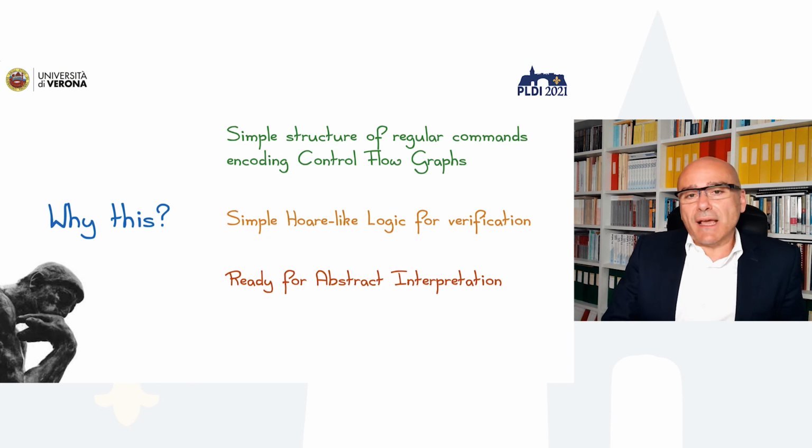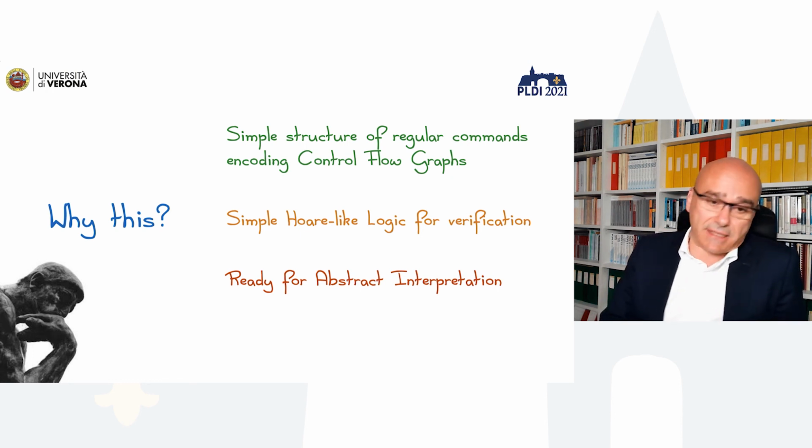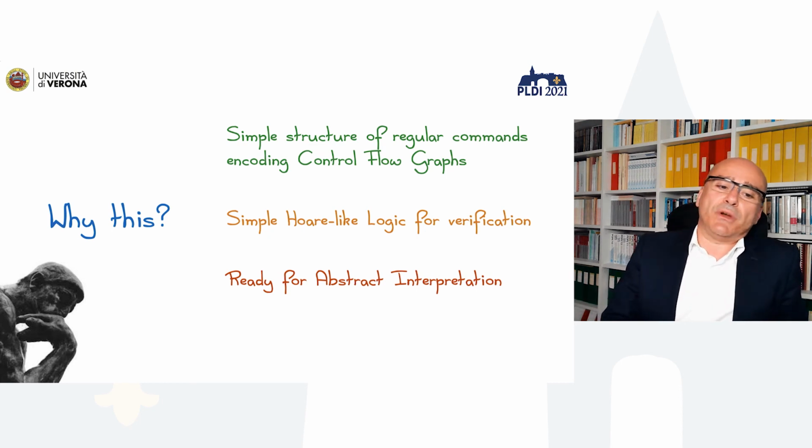We just need to fix the semantics of the basic core expressions, in particular those that involve quantum computations. The third point is that this semantics is a collecting semantics in the standard Cousot and Cousot framework. Therefore, it's pretty ready for abstract interpretation.